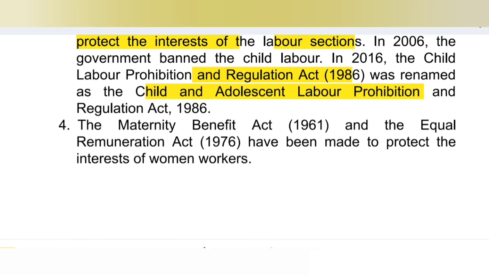Okay, then point number 4 में क्या है, Maternity Benefit Act of 1961. So Maternity Benefit Act कब आया था, Maternity Benefit Act like Article number 42 में क्या था, Article number 42 under the socialistic principle tells about making provision for just and humane conditions of work and maternity relief. Okay, so Maternity Benefit Act for women 1961 में आया, and Equal Remuneration Act of 1976 have been made to protect the interest of women workers.